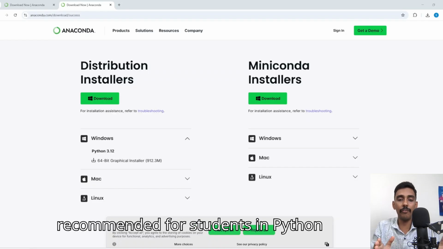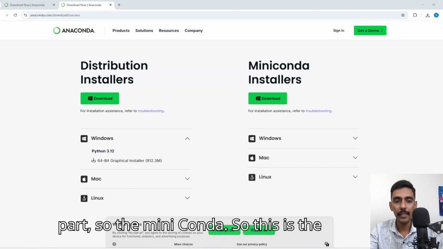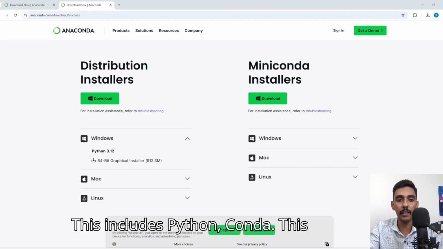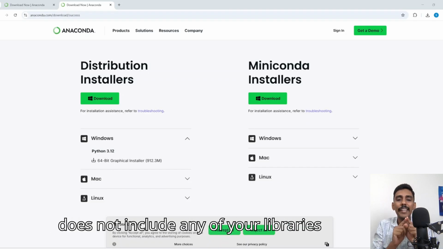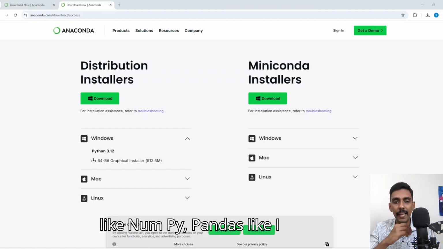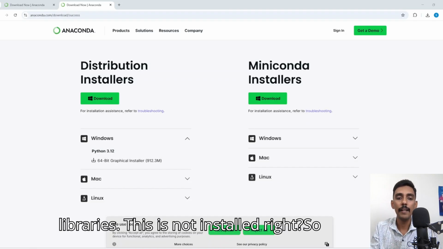So this is ideally recommended for students in Python foundations. Now comes the second part, Miniconda. This is the minimal, lightweight version of Anaconda. This includes Python and Conda. This does not include any of your libraries like NumPy, Pandas, like I mentioned, close to 250 plus libraries. This is not installed, right?